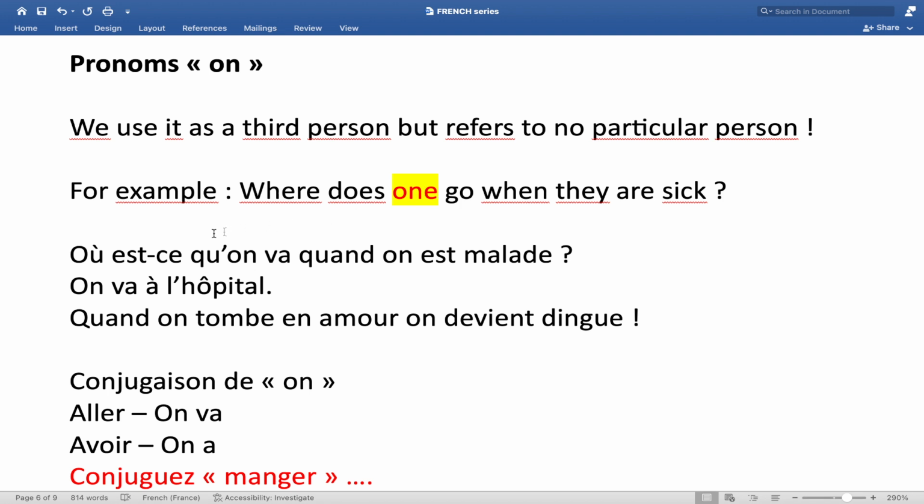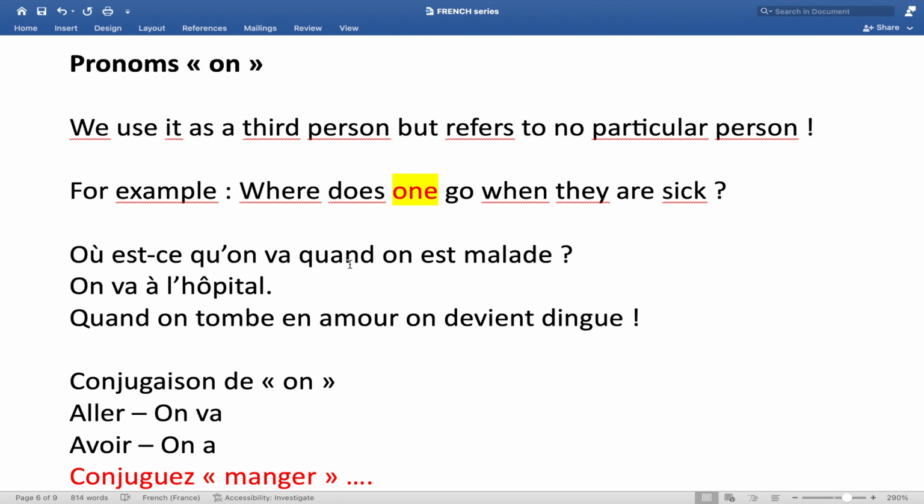For example, où est-ce qu'on va quand on est malade? Où est-ce qu'on va quand on est malade?